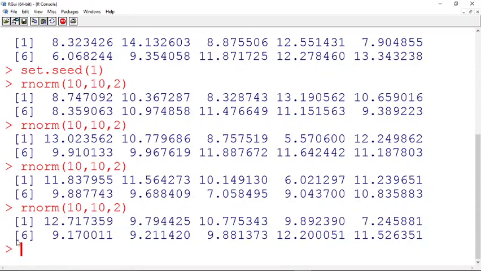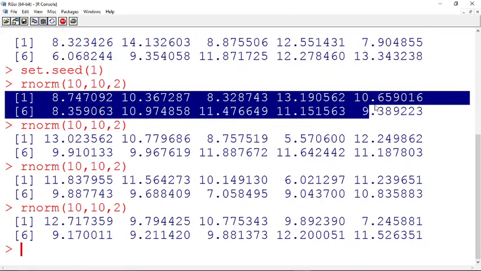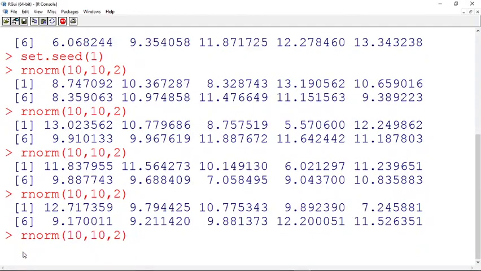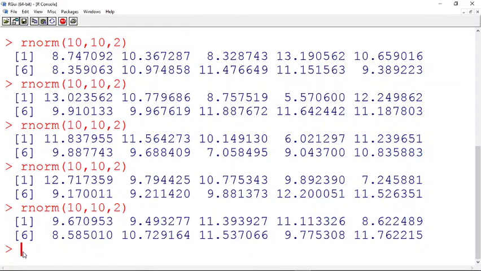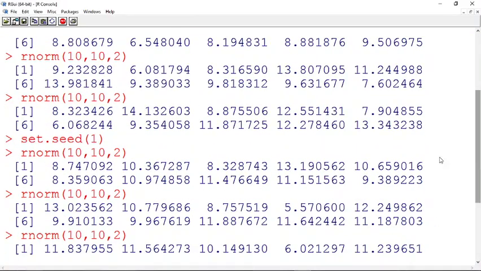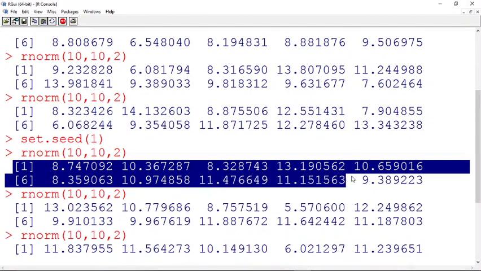Now I want to find this again. I want the same set of values. If I again go for using it, you will get different values only. If you want the same set of values, 8.747092, whatever it is, let us check.